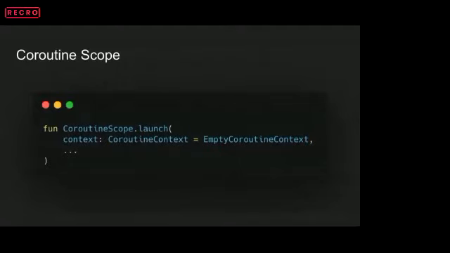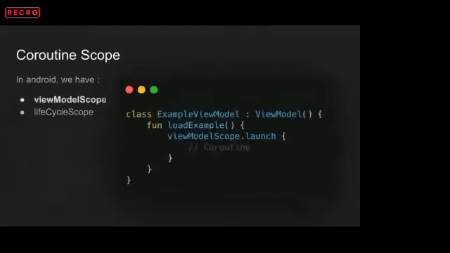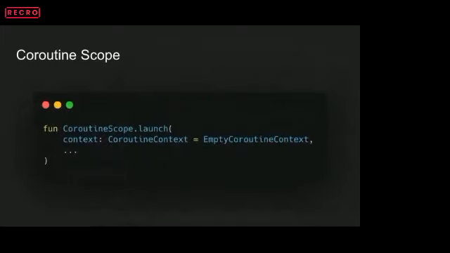In the earlier example, if you see this, we have something called launch, right? As I mentioned earlier, launch is an extension function of CoroutineScope. Let's take a look into CoroutineScope, break that down and understand the mechanisms behind it. This launch function accepts a parameter context, which is of the type CoroutineContext, and the default value of that is EmptyCoroutineContext, right?